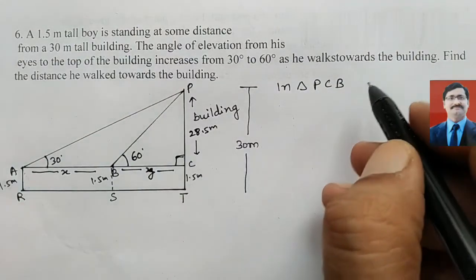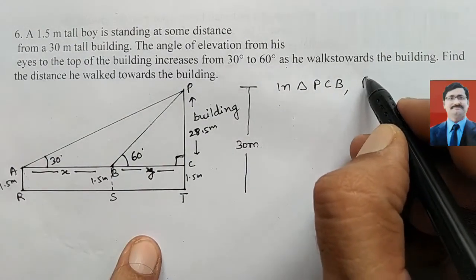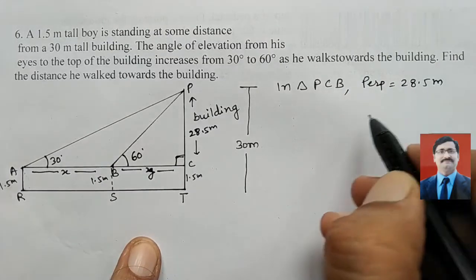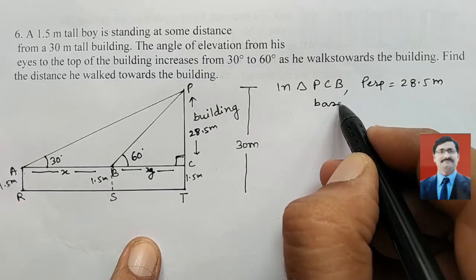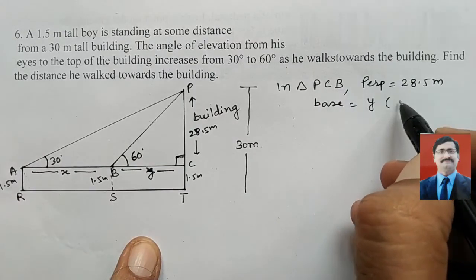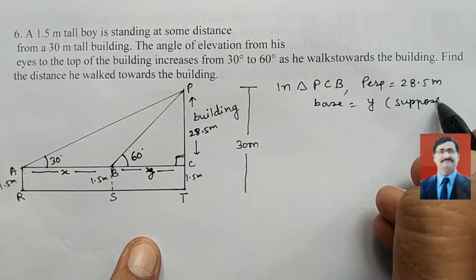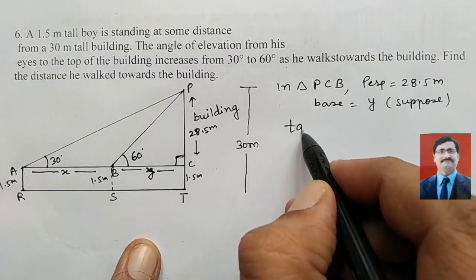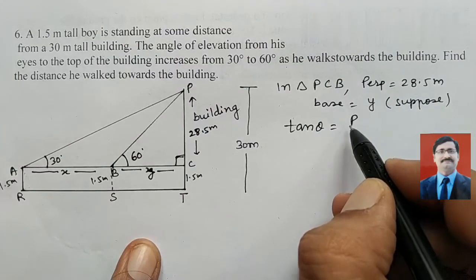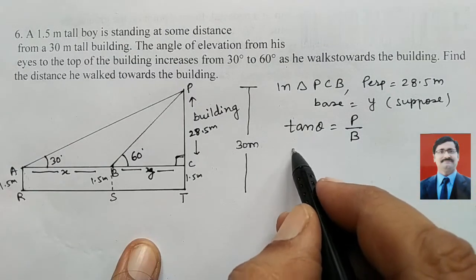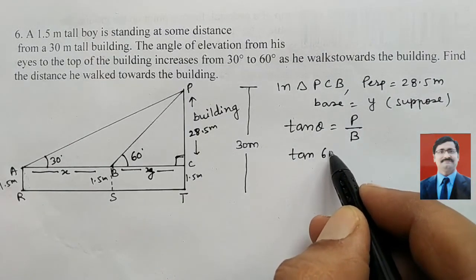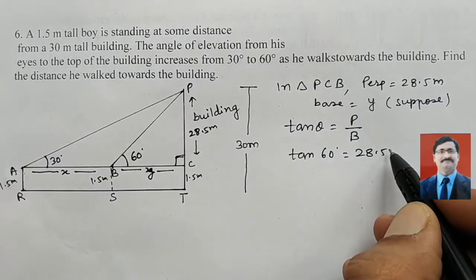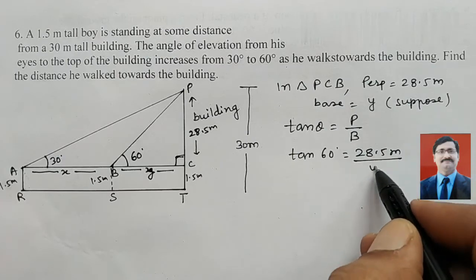Here this perpendicular is equal to 28.5 meter, and the base is y meter that we suppose here, and base and perpendicular we have a relation is tan theta. Tan theta is perpendicular upon base, and theta is here 60 degrees, so we can write tan 60, perpendicular is here 28.5 meter, and base is here y.